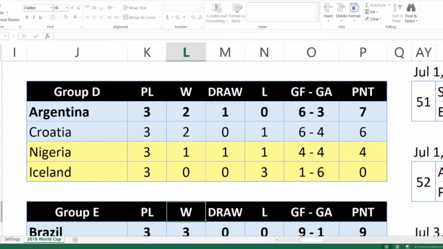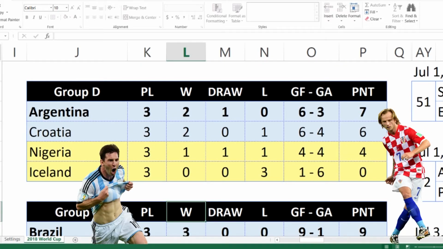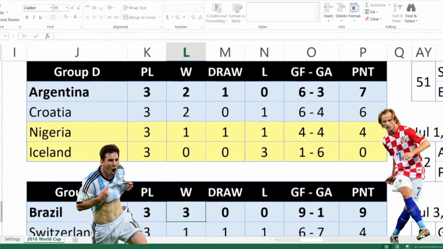Now moving on to Group D, we have Argentina and Croatia. We do have a cool matchup here because I like the fact that Messi is going up against Rakitic, and then we have Argentina versus Nigeria, which is always a tough game for them. So they barely edged out Croatia there, with them having beaten them in the group stage.